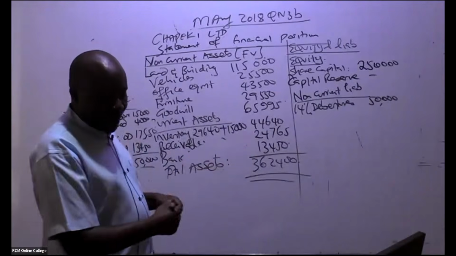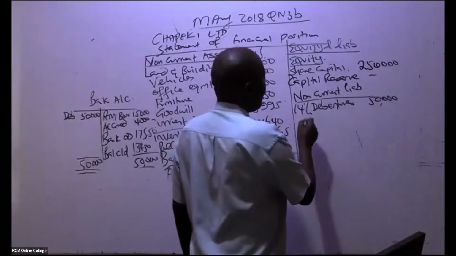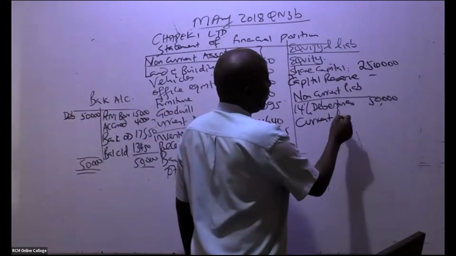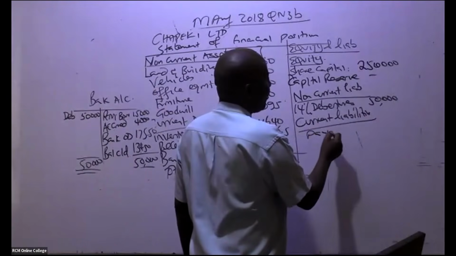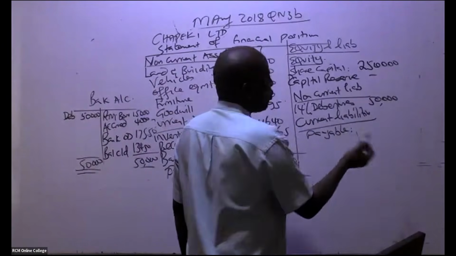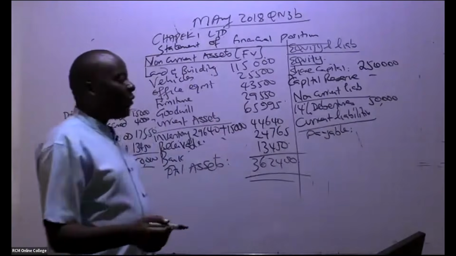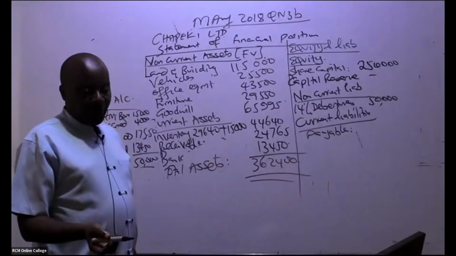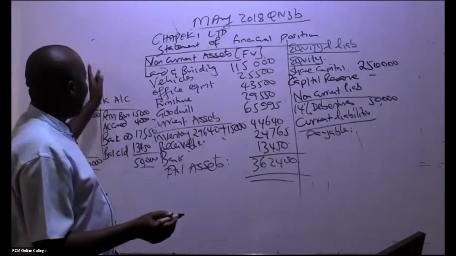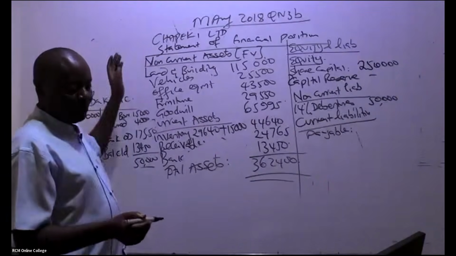And then we go to current liabilities. It's only the payables, because remember, in this case the overdraft was paid. So it's only the accounts payable that we have already been able to handle in this business purchase account.